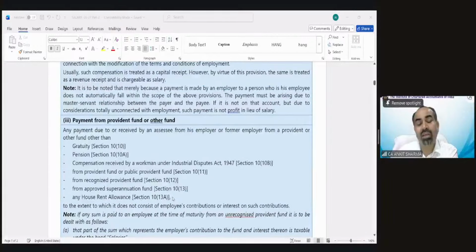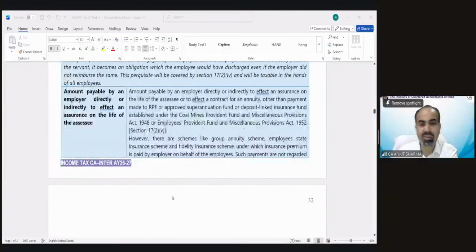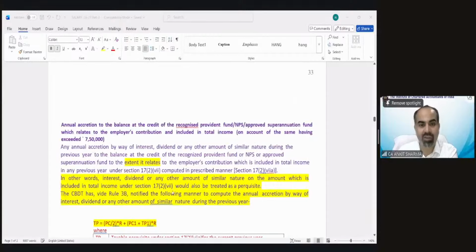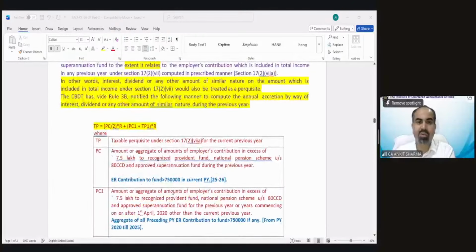And for the ease of students, I have prepared a very interesting format to understand the concept of it. So you must be asking about this, Rajveer, the calculation of this perquisite.